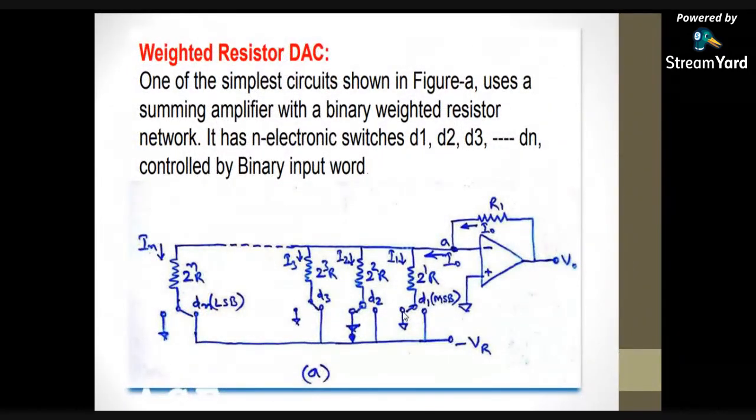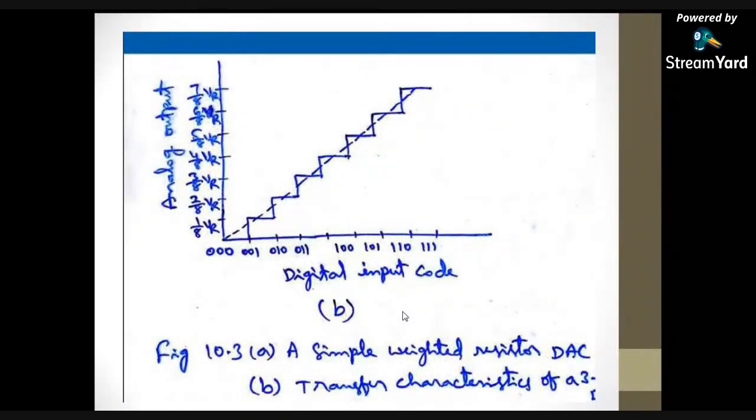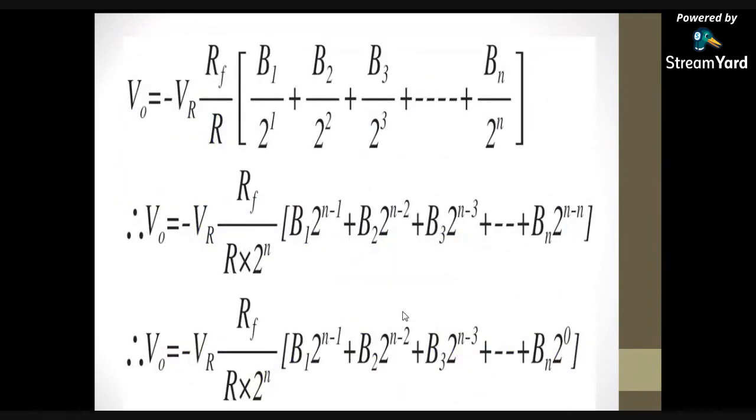So have you understood how you are getting this B1, B2, B3 and so on? In place of VR, I am substituting VR into B1. So the equation is V naught equals minus VR into RF by R, (B1 by 2 power 1, B2 by 2 power 2, B3 by 2 power 3 and so on, Bn by 2 power n).